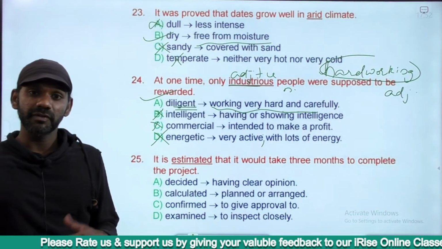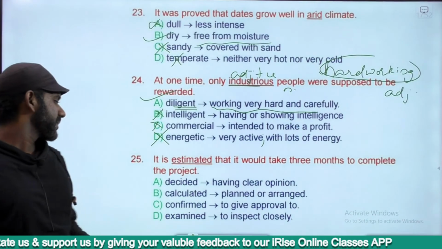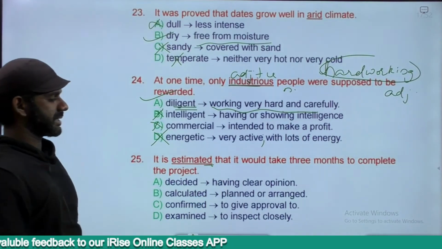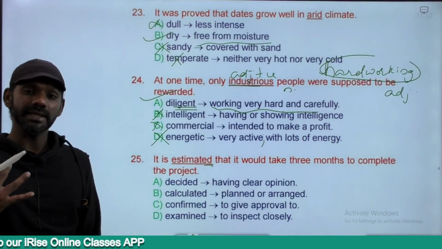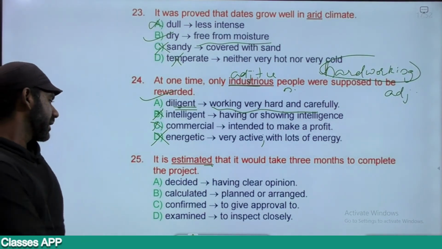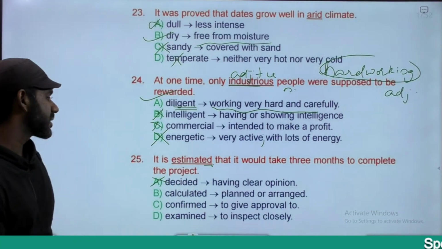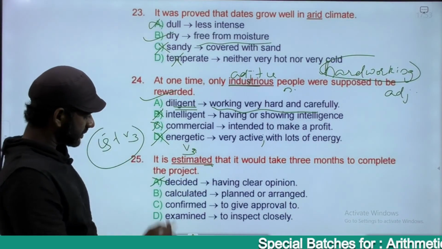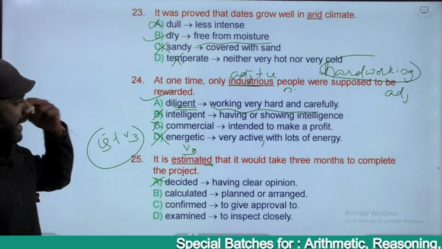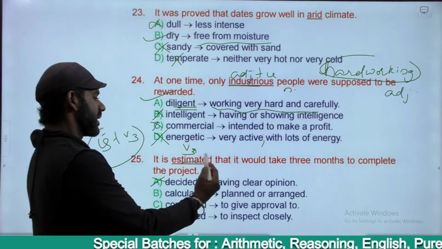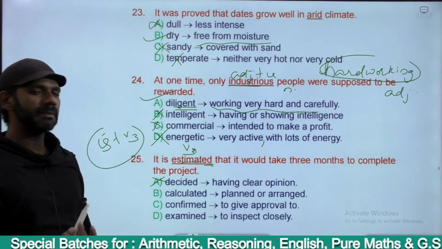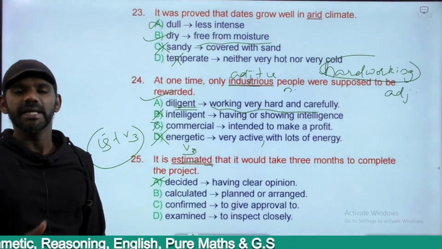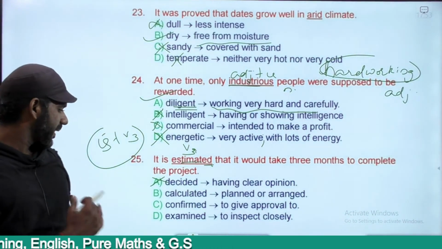Now we'll estimate it means we'll find it out, or we'll calculate it. That's the meaning. Decided means having a clear opinion, so it cannot be the same as the meaning of estimated. Estimated means what we think it would be, right? Not the decided one. Option A is eliminated. Estimate is a verb, V3, because it's is plus V3, passive voice. All these are verbs in V3 form. Calculated is planned or arranged. Yes, it is calculated that it would take 3 months to complete the project. It means we are not sure whether it will take only 3 months or go beyond. We just think that it would take 3 months.